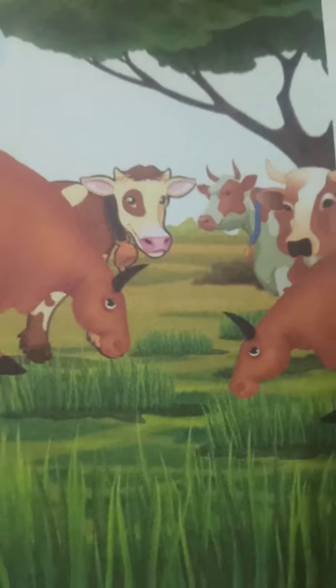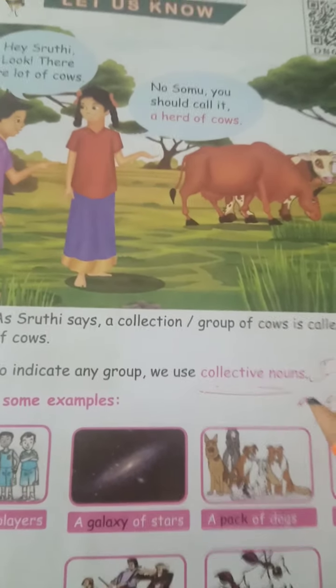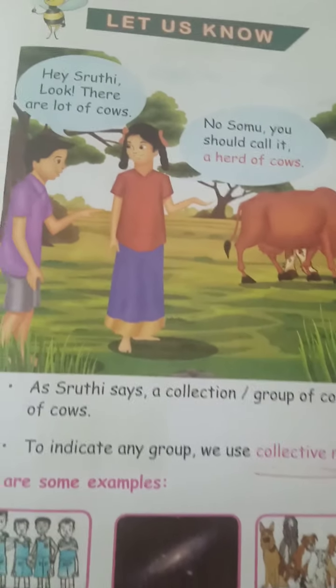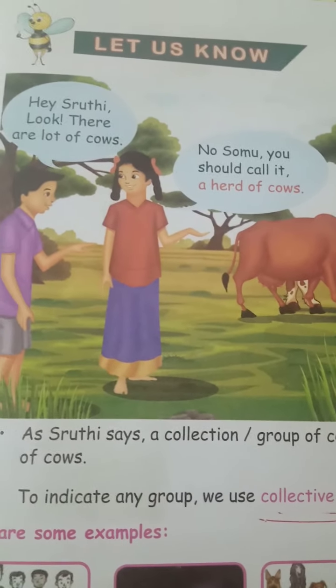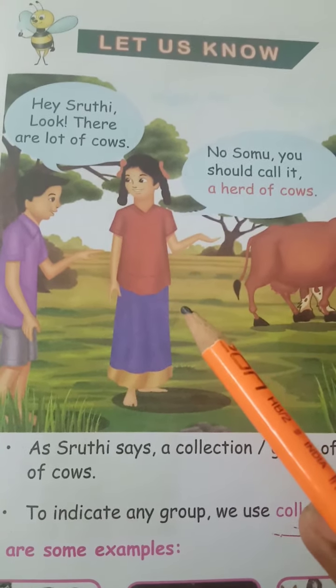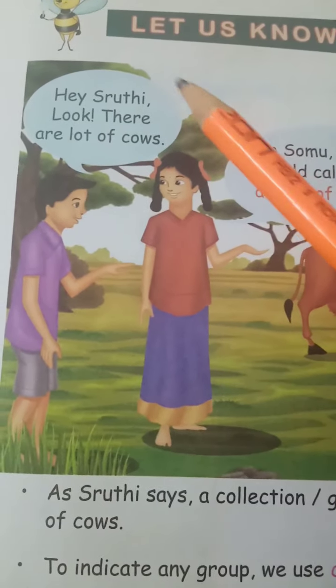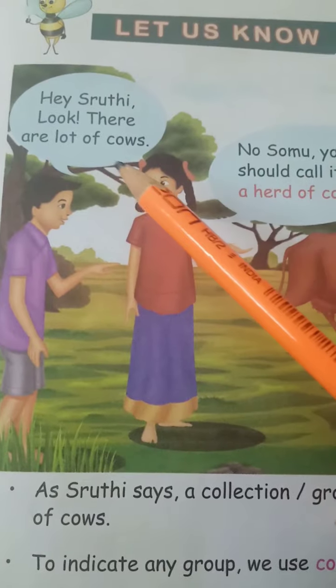Okay, let me explain. What is a collective noun? Before going to the class, let us read the conversation between Shruti and her brother Somu. Hi Shruti, look, there are lots of cows.